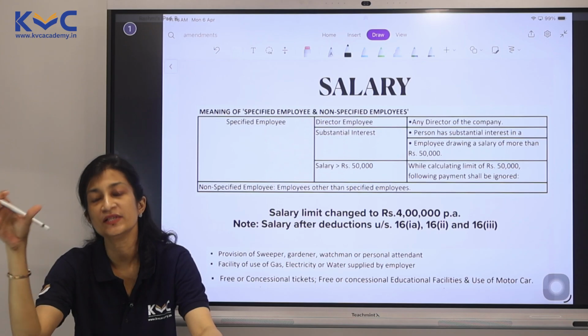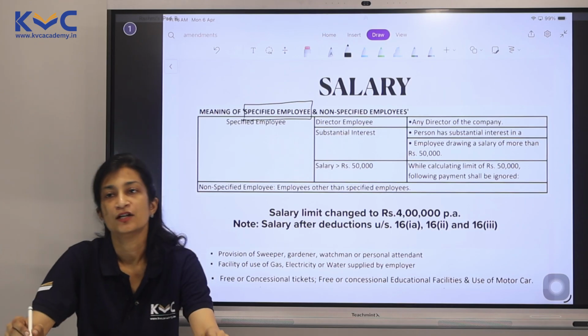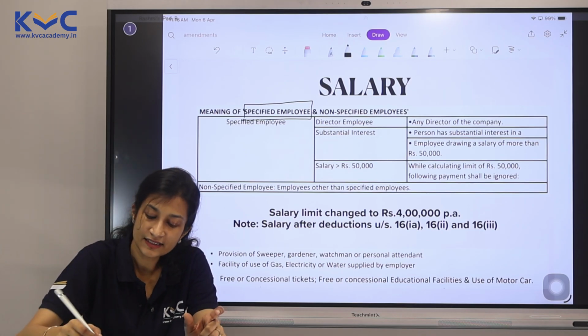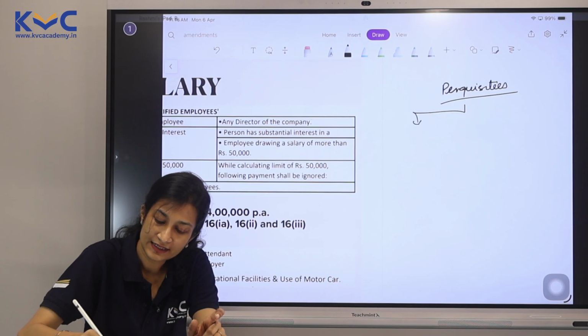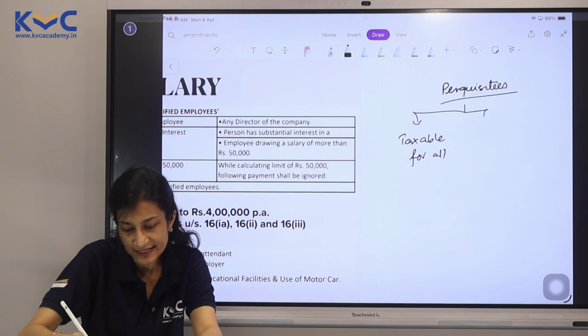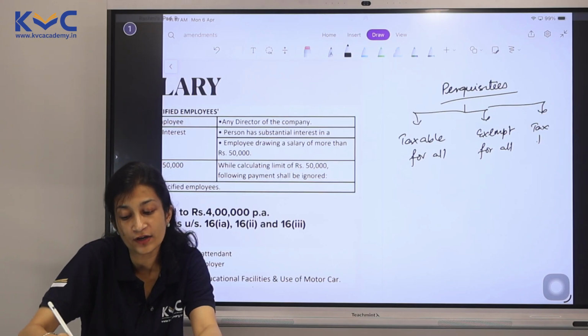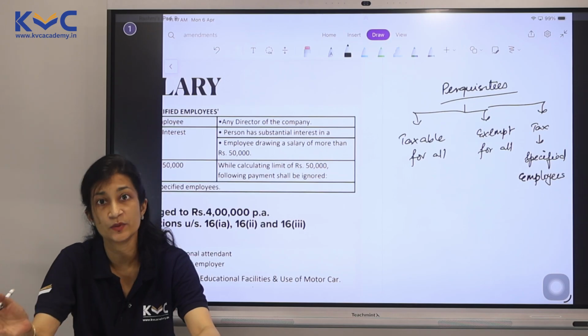We understand in perquisite, there is a specified employee requirement. So in terms of perquisite, there is a taxation requirement. Perquisites can be categorized into three categories. One, taxable for all. Two, exempt for all or tax free for all. And the third one is taxable only for specified employees. This is how we categorize our three perquisites.